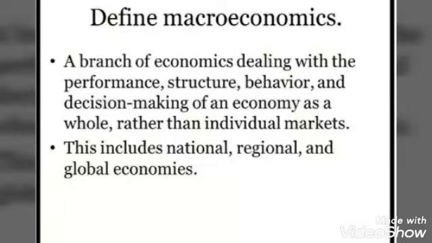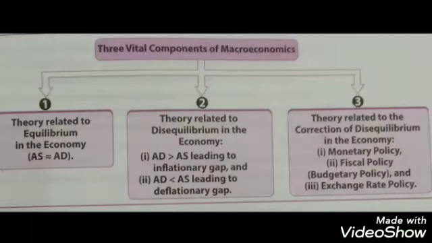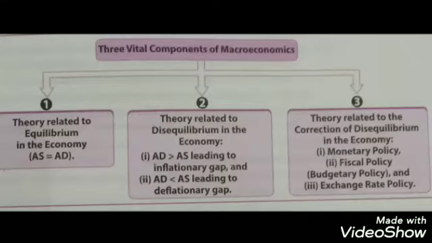So children, this brings us to the vital components of macroeconomics. And when we say the vital components, it means the different components of macroeconomics, which are: the theory related to equilibrium in the economy, second, the theory related to disequilibrium in the economy, and third, the theory related to the correction of disequilibrium in the economy. And if I talk about the first one, that is the theory related to equilibrium in the economy, it is the theory of income and employment.